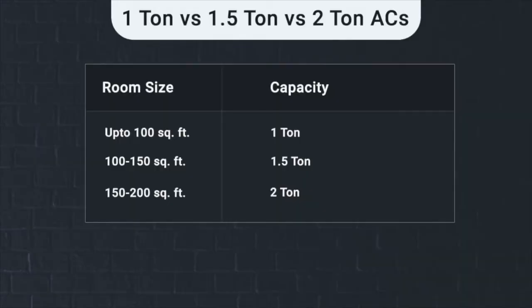Okay, so if your room size is up to 100 square feet, that is from 0 to 100 square feet of area, then go for a 1 ton AC. If it is between 100 to 150 square feet of area, then go for a 1.5 ton AC. And between 150 to 200 square feet of area, go for a 2 ton AC. And for more area, you can go for a higher capacity AC.